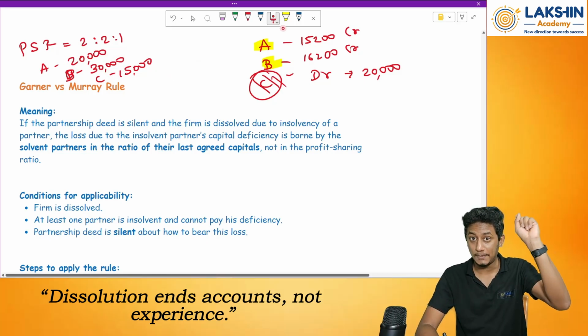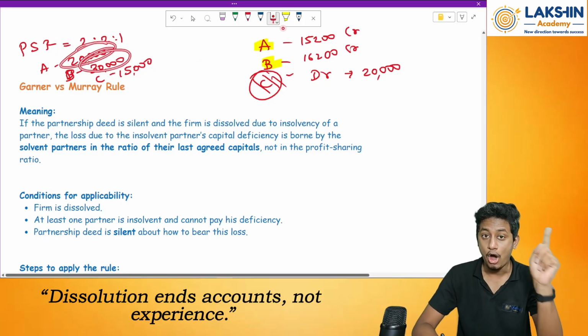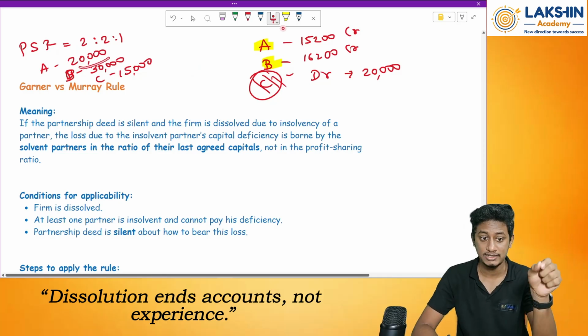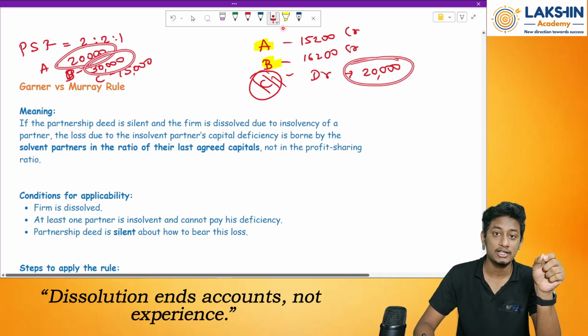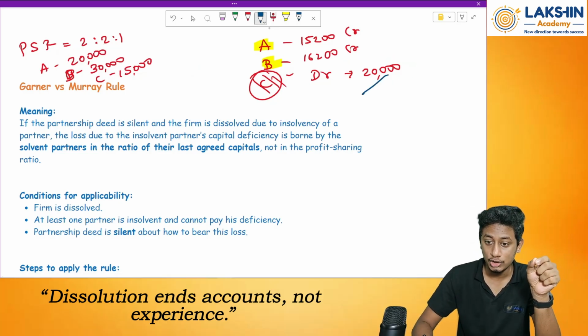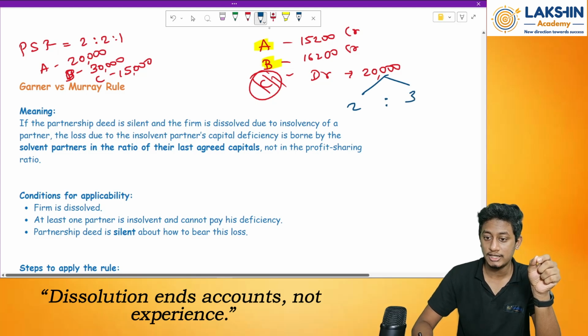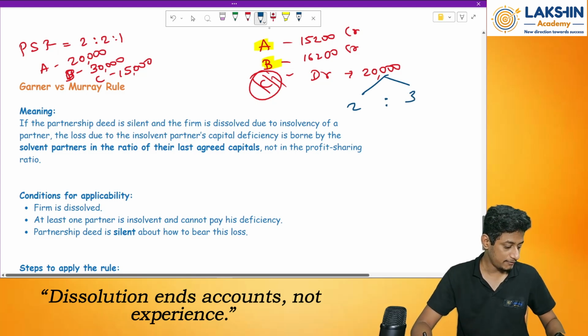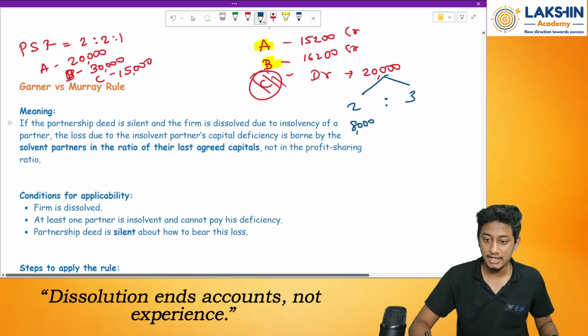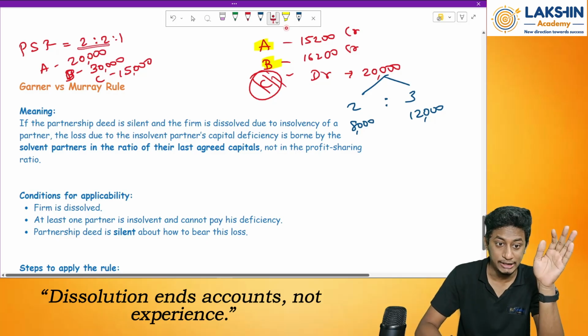The initial capital, whatever they have in the balance sheet, on that ratio basis, we need to divide this into what ratio? 2 is to 3. How much will that be? 20,000 divided by 5 into 2 equals 8,000. 8,000 by Mr. A and 12,000 by Mr. B. Clear?